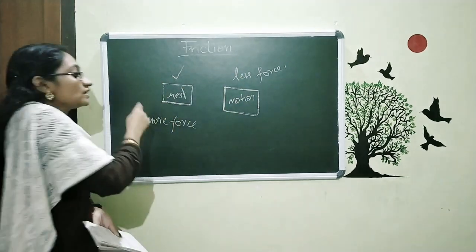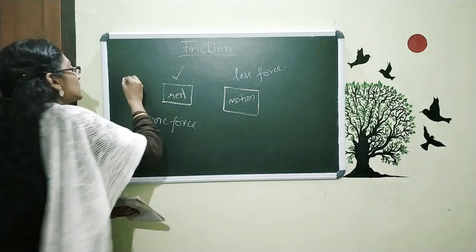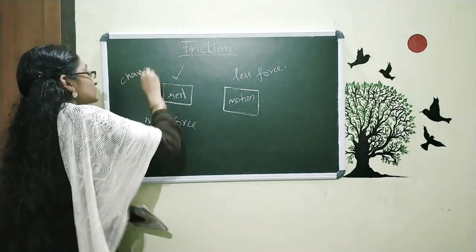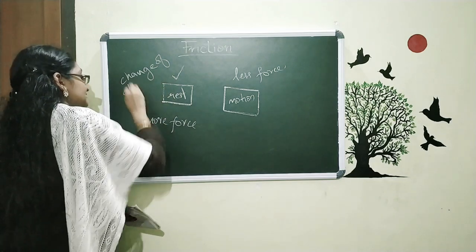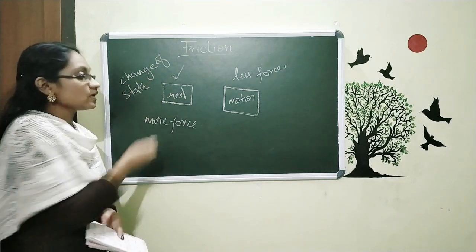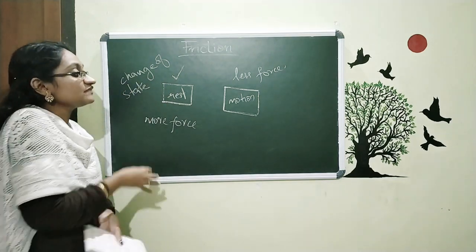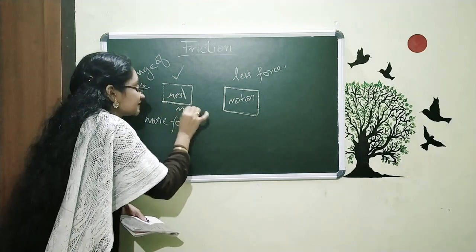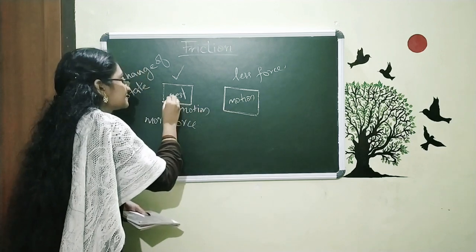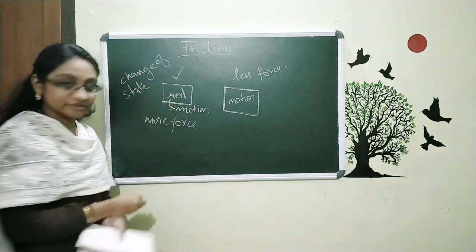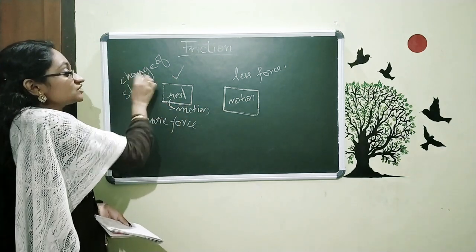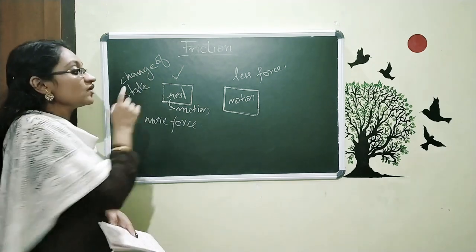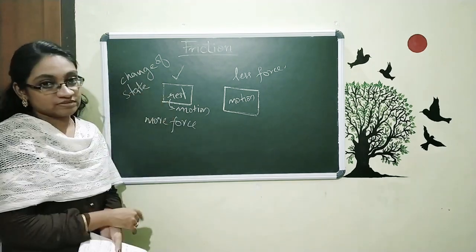But here a change of state occurs. Already it is at rest, and when we are giving force, this rest will turn into motion. So there occurs a change of state, and that's why we have to give more force.